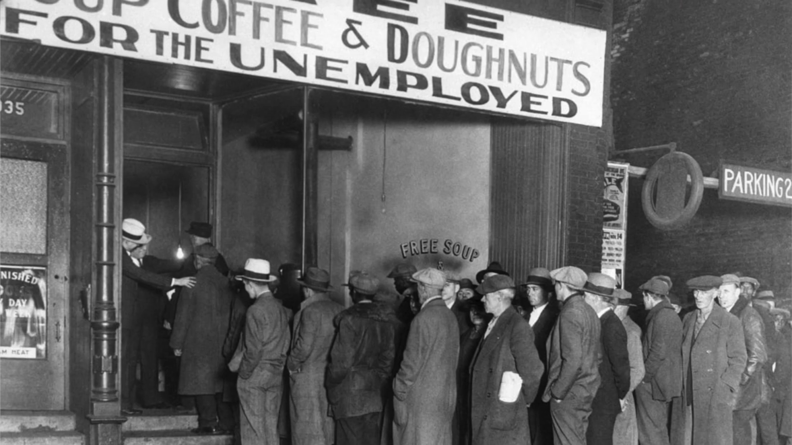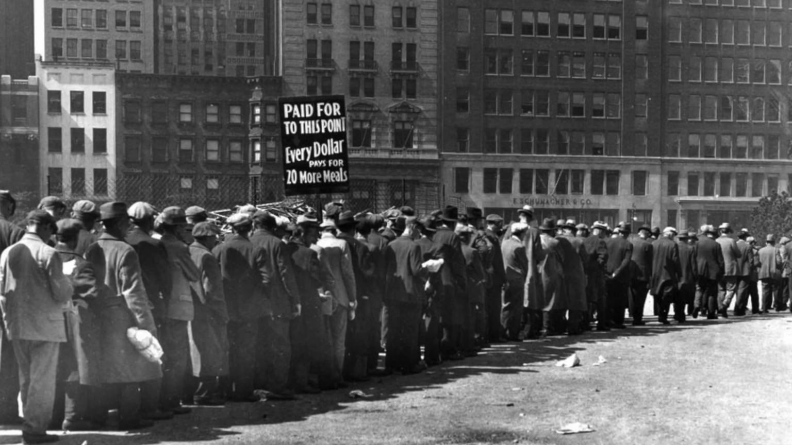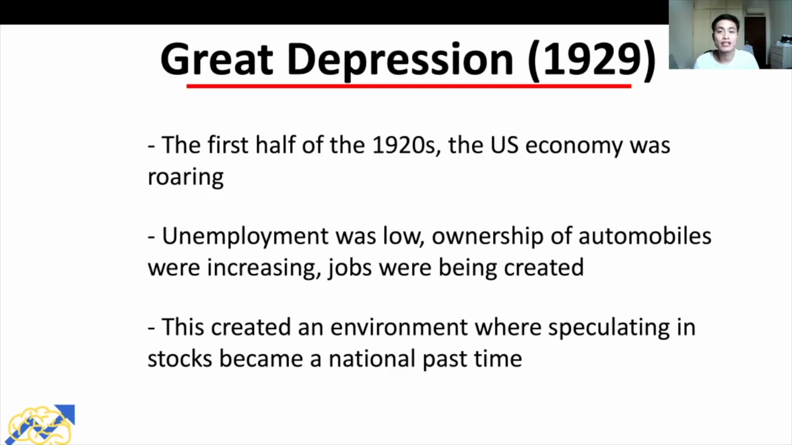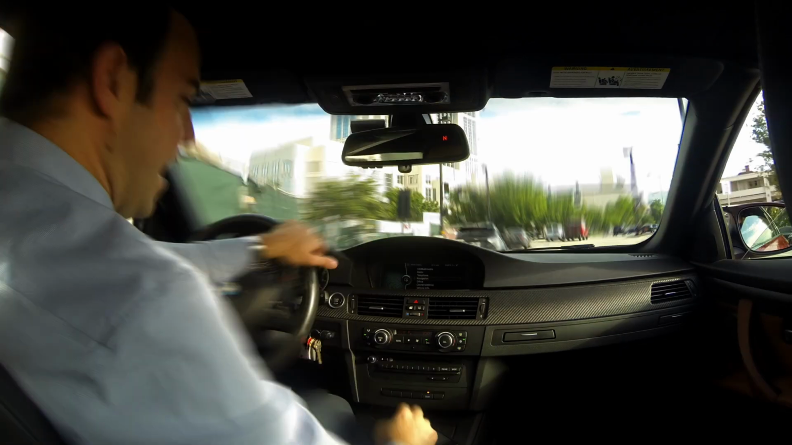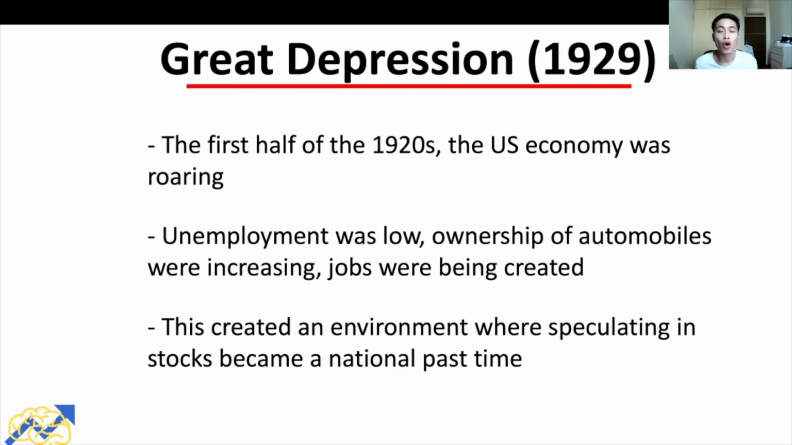Not only did the stock market experience its worst decline in the Great Depression, but it also lasted for long periods of time. The Great Depression took place in the later years of the 1920s. But during the earlier half of the 1920s, the US economy was doing really well. It was doing so well that those years were called the Roaring Twenties. Unemployment was low, ownership of automobiles was also increasing, and jobs were also being created. So all in all, in the earlier part of the 1920s, the US economy was doing well. And this created an environment where speculating in stocks became a national pastime. However, these good times didn't last long.